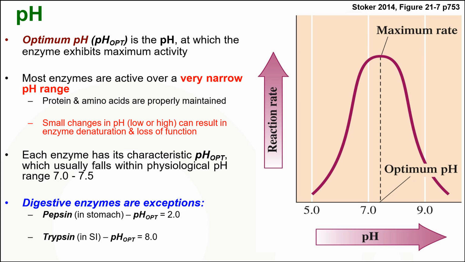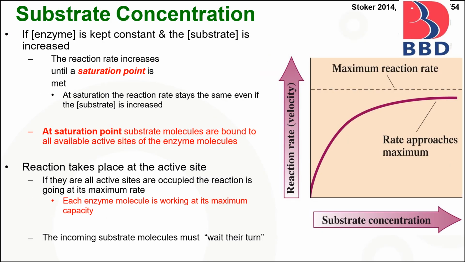For example, pepsin, which is found in the stomach, is active at pH 2, and trypsin is active at pH 8.